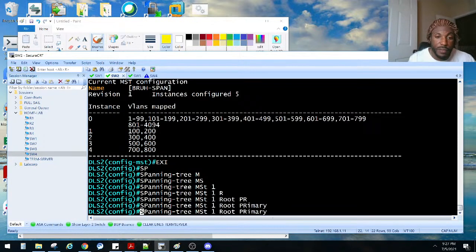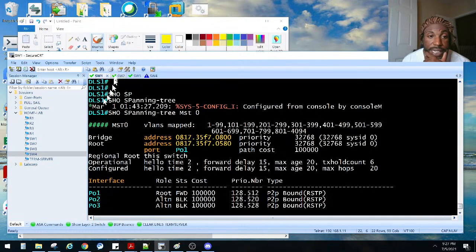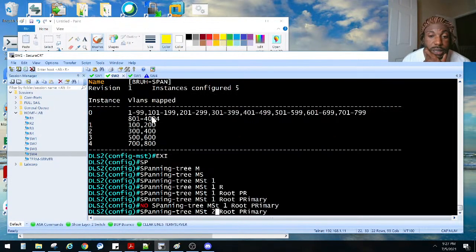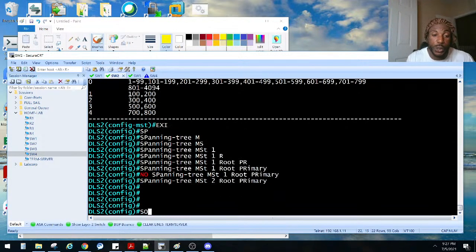So let's get rid of that and say spanning tree MST 2, because we could have caused a root inconsistency by doing that. Did we get that? I didn't see anything. Probably got some kind of safeguard there. But we could have caused a root inconsistency with that. We'll see.